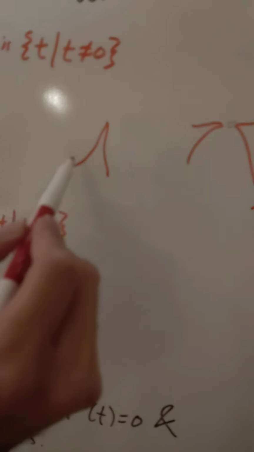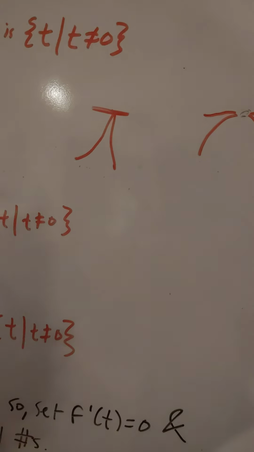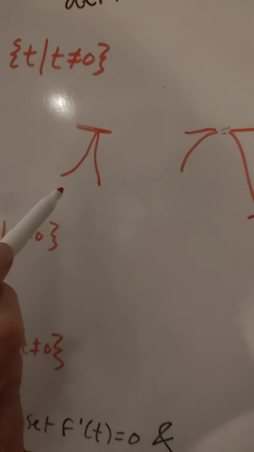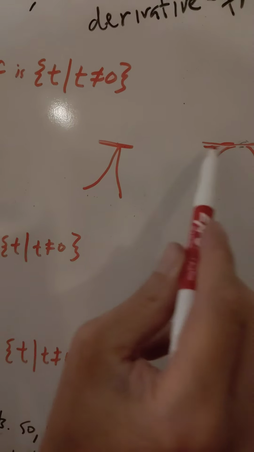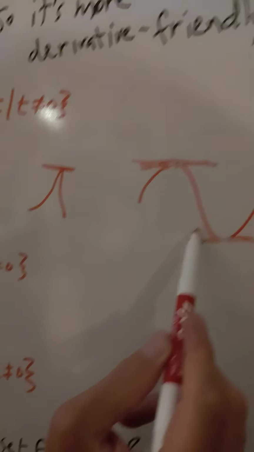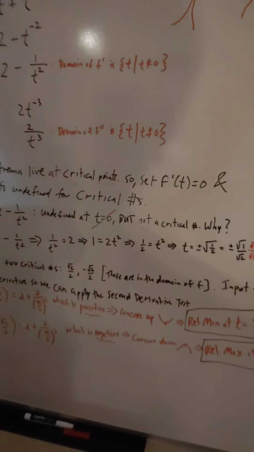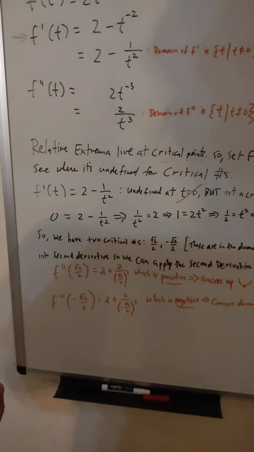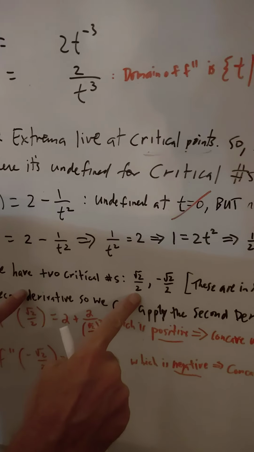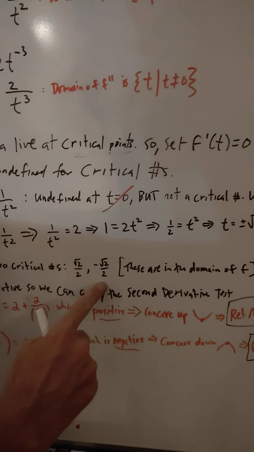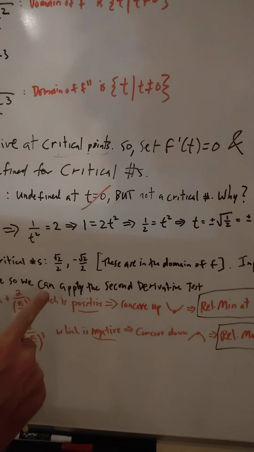And notice this, for this little graph I just drew, isn't this a relative max as well? So maxes and mins are found by setting the derivative equal to 0 to get those horizontal tangent lines, because don't horizontal lines have slope 0? Okay, so let's continue along. So we have two critical numbers, the positive square root of 2 over 2 and negative square root of 2 over 2. And these are in the domain of f, so we can accept these as critical numbers.